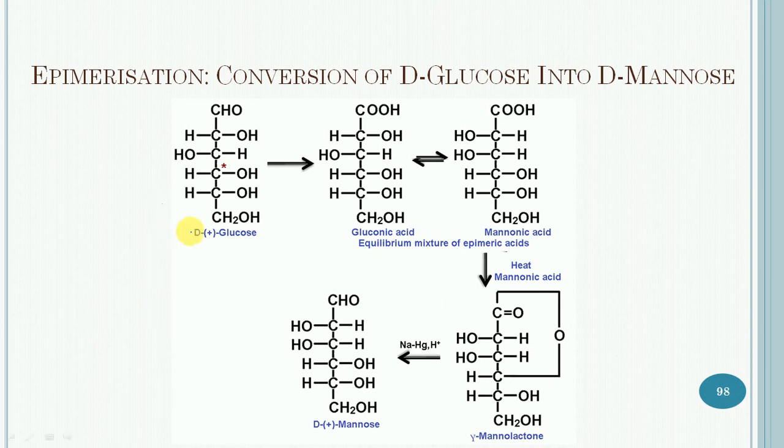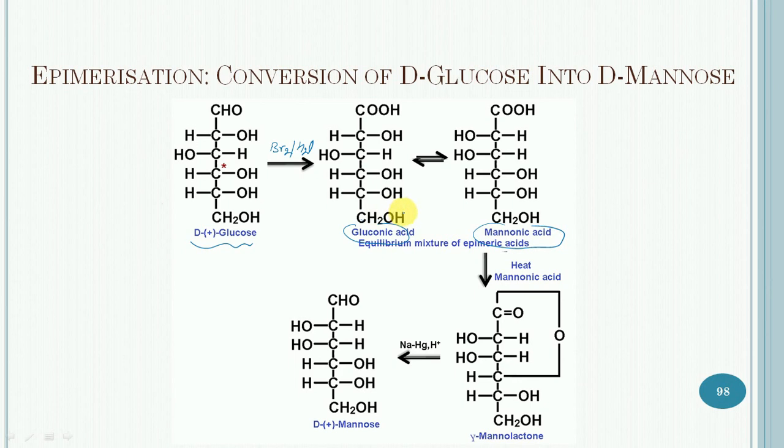So in this case, D-glucose is subjected to oxidation with bromine water. So first of all, it will give a mixture of epimeric acids, which are gluconic acid and mannonic acid.